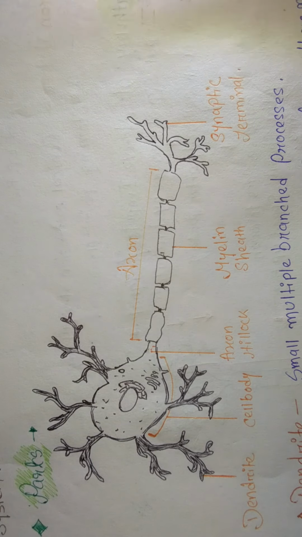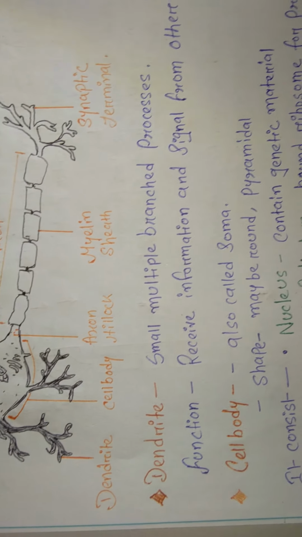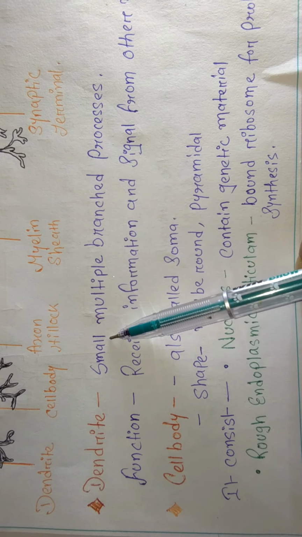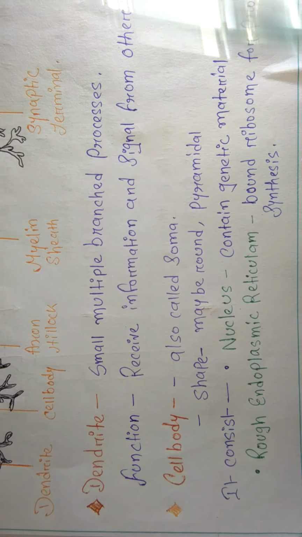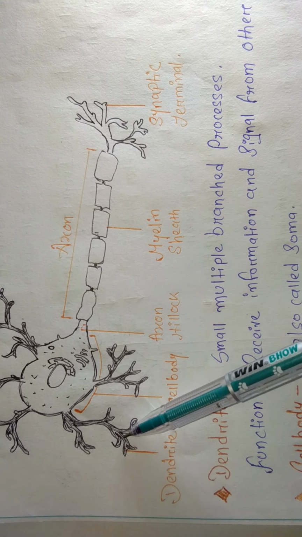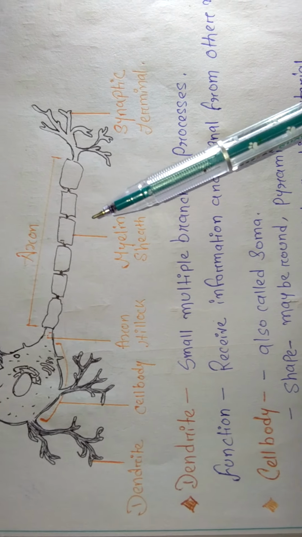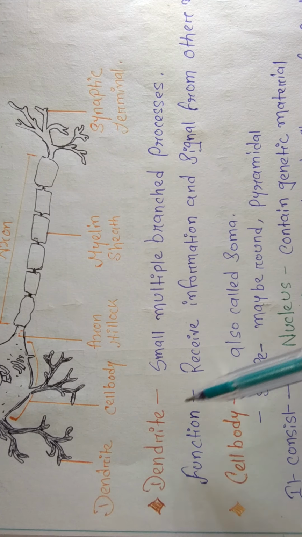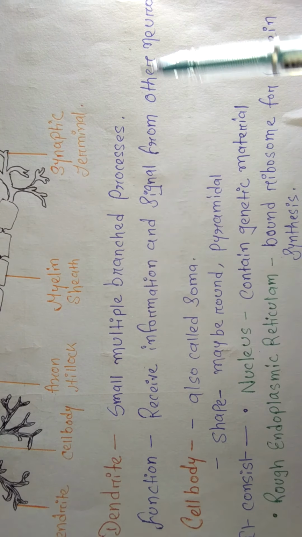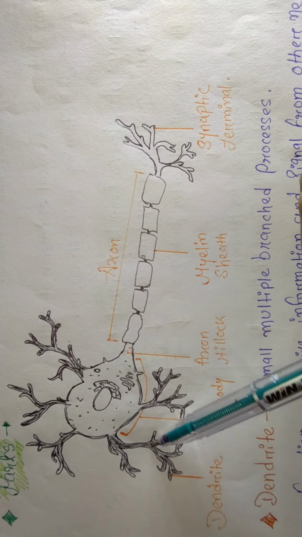Okay, let's see. At first let's see the dendrite. Dendrites are small, multiple branched processes, as you can see. The function of dendrites is that they receive information and signals from other neurons. So the dendrite is receiving the signal.